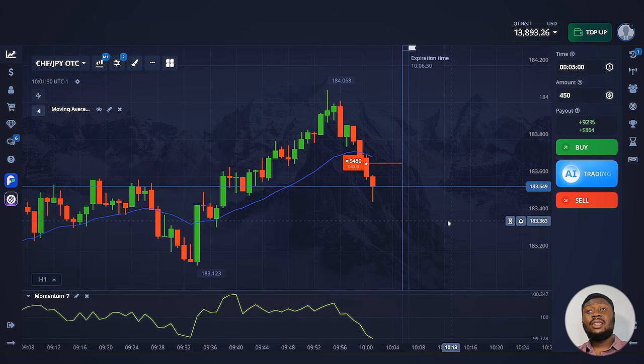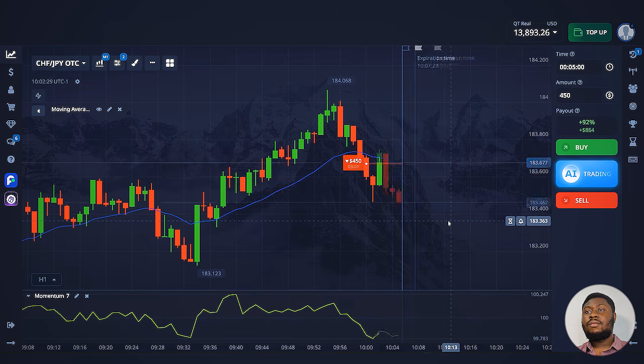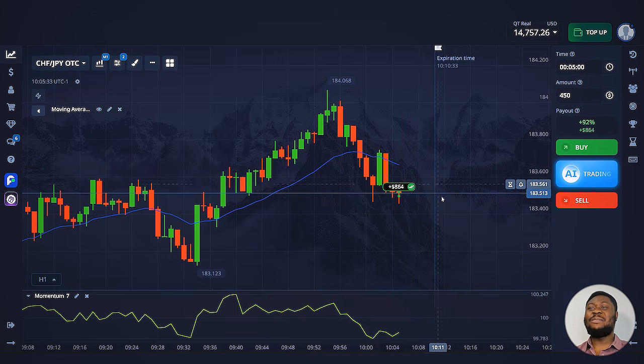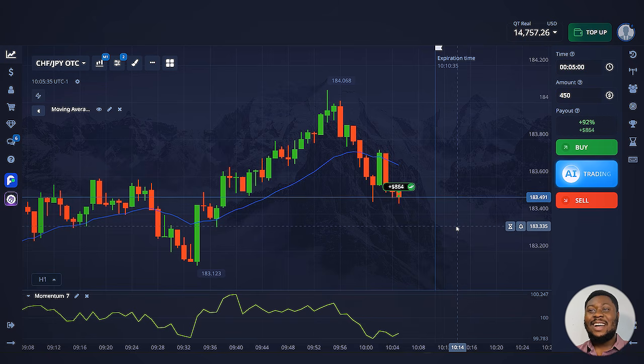The price is steadily decreasing. There is not much time left before the trade closes. Let's watch the situation until the end. Yes! Another profitable trade. The account is now $14,757. Let's find another situation and open the last trade.